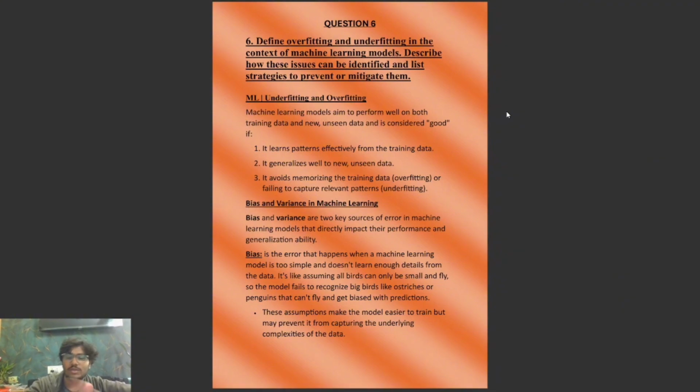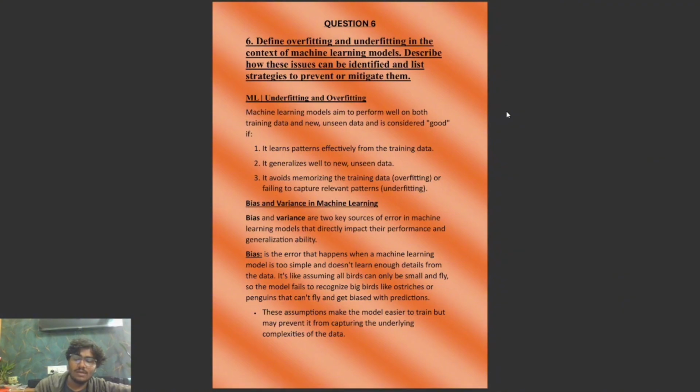Bias and variance are two key sources of error in machine learning models that directly impact their performance and generalization ability. Bias is the error that happens when a machine learning model is too simple and doesn't learn enough details from the data. It's like assuming all birds are small and can fly. So the model fails to recognize birds like ostriches or penguins that can't fly and makes biased predictions.